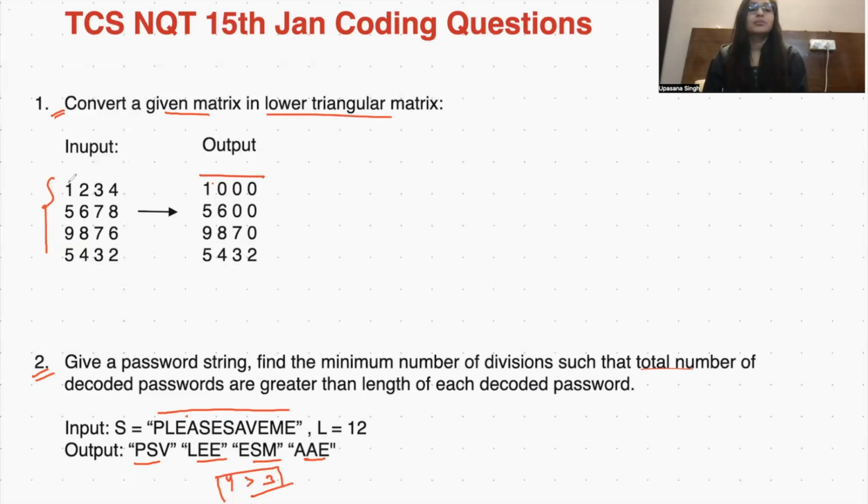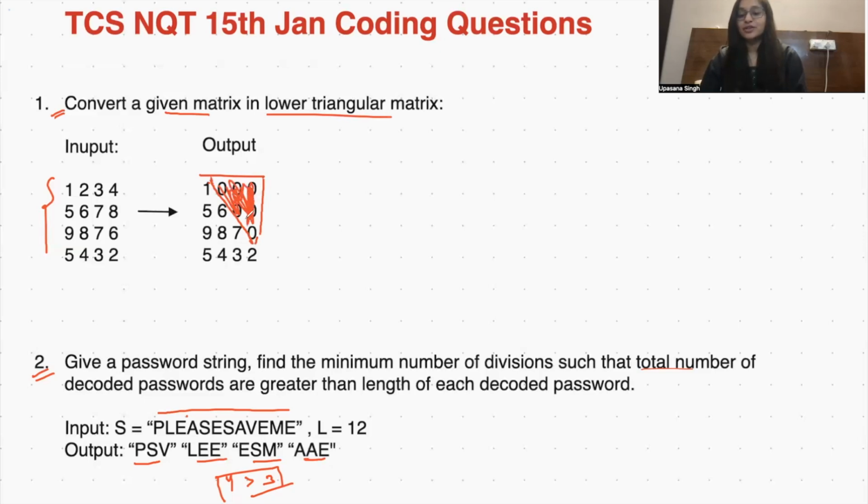Suppose this is my input matrix. Here in this matrix, I have numbers all over. But when I see the output, if you see this part, this part is not having any numbers, all those values are 0 now. That is the change from input to output: this part is all 0 now. So we need to make this part 0.